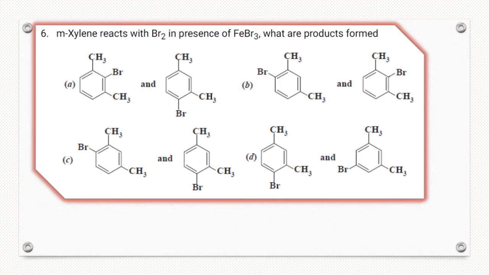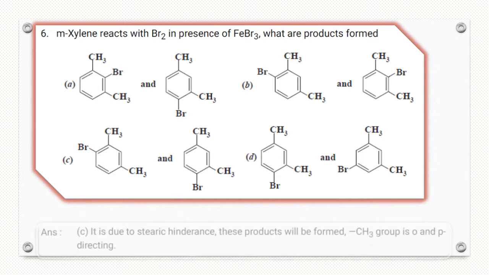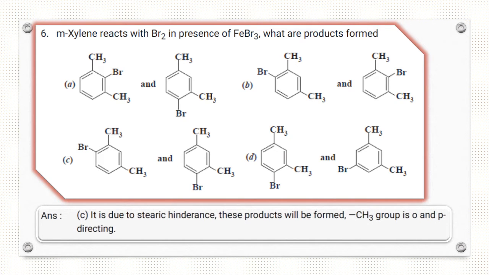So in option C, this bromine is ortho to this position and para to this methyl, and here ortho and para for both. So option C is the right answer. It is due to steric hindrance this product will be formed. CH3 group is ortho and para directing.